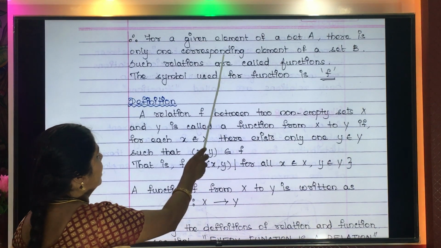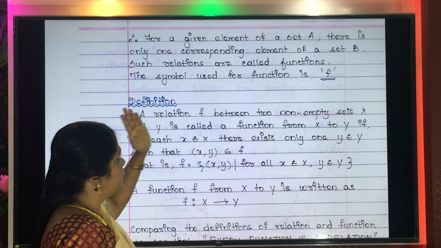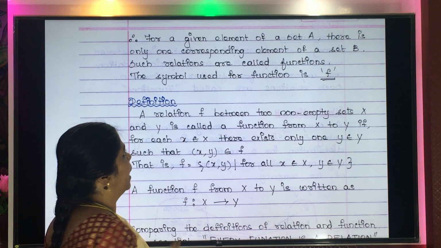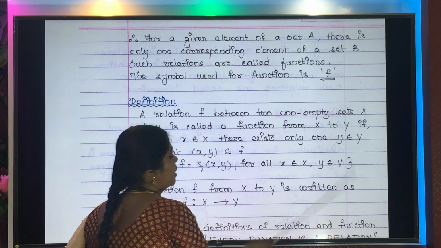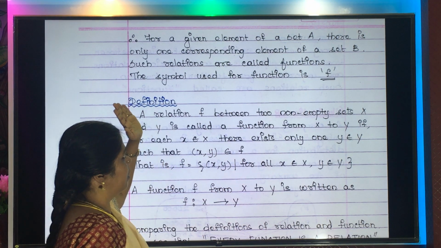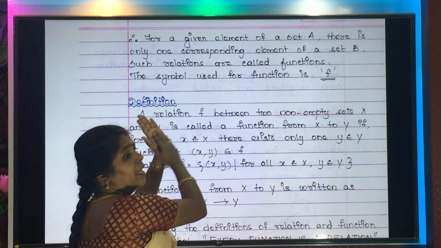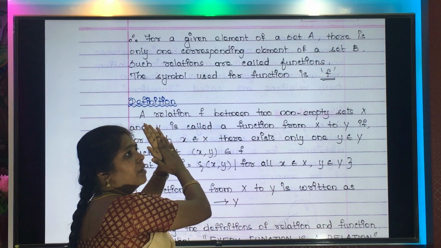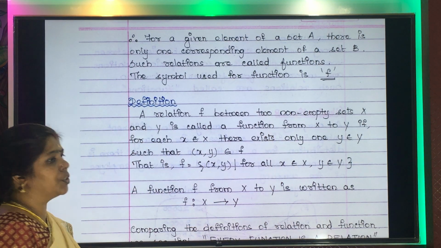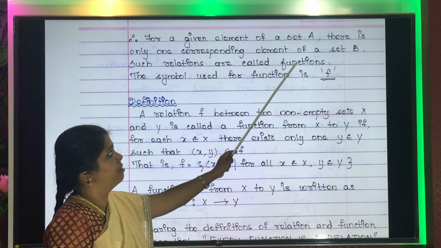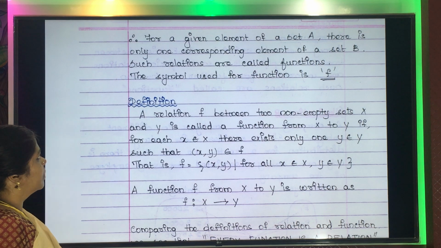You take the first set as set A and the second as set B. So for an element in set A, there is only one corresponding element of set B. For every element in set A, there will be one corresponding element in set B. And such relations are called functions, denoted by the symbol F.